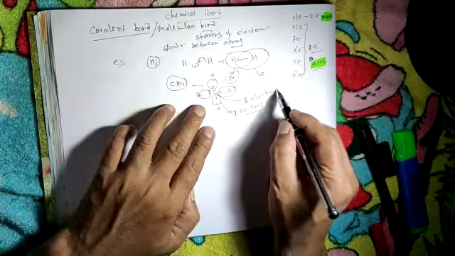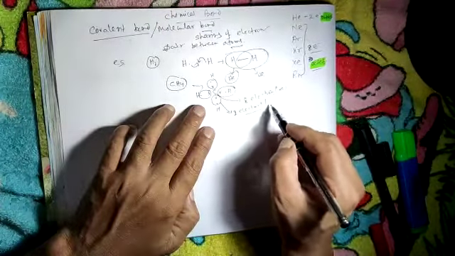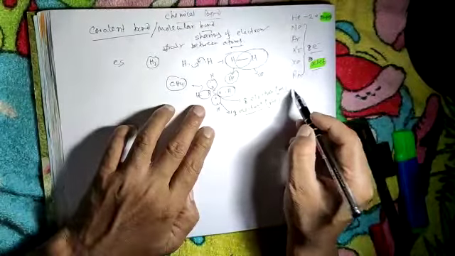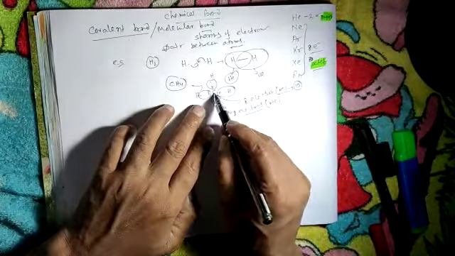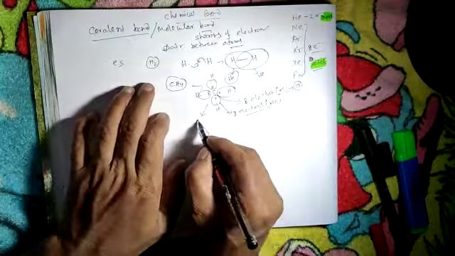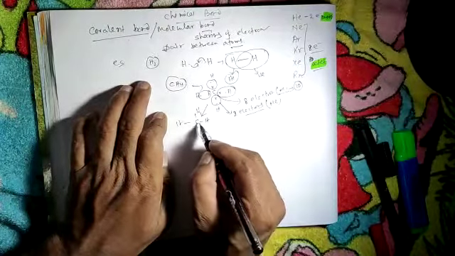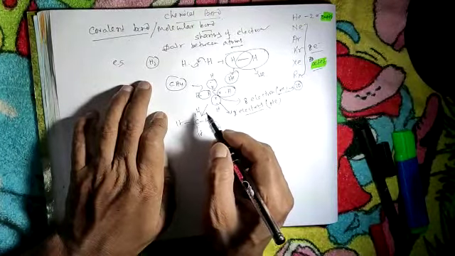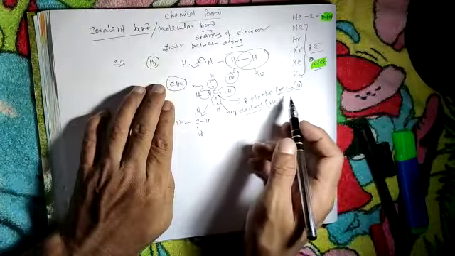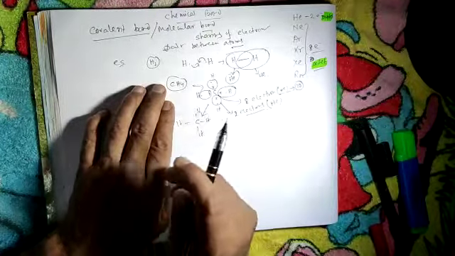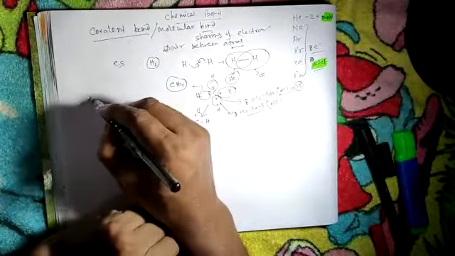So carbon has an electronic configuration like neon, because neon has atomic number 10, and hydrogen has an electronic configuration like helium. That is 2, 2, 2, 2, that is 8 electrons in the outermost shell.